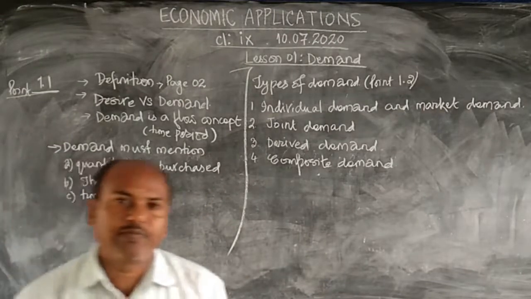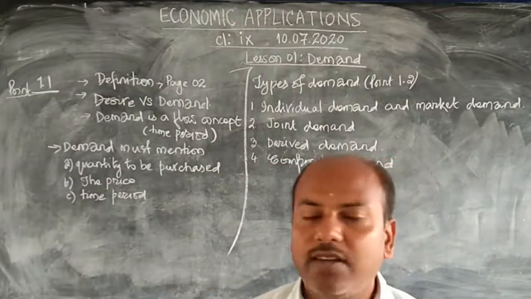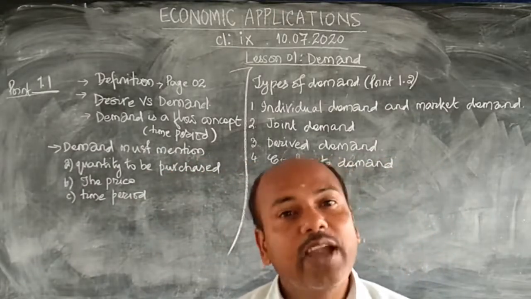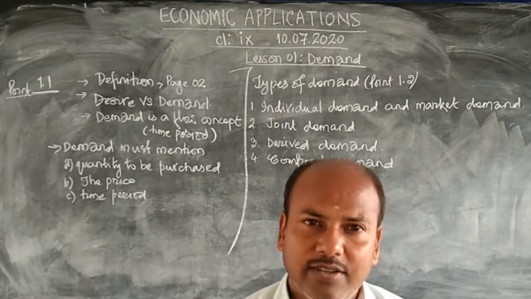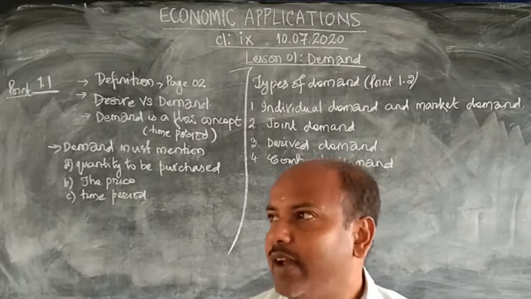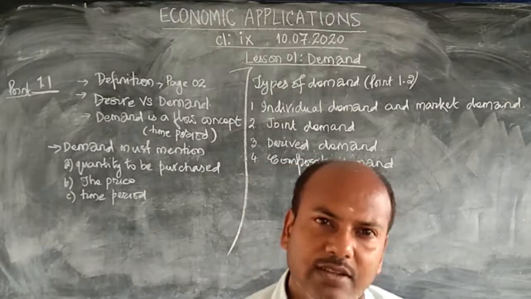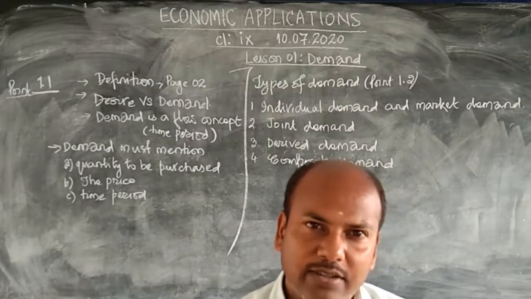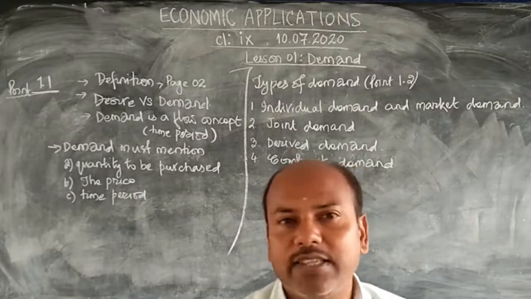and if they are not mentioned, then that is not a demand. I want to buy a bag of rice. Not a demand. Why? When would you like to buy it? That's not mentioned. Today I am going to buy 1 bag of rice. Is also not a demand. Time is there, today you are going to buy, and what you are going to buy, 1 bag, quantity is also there, price is not there.